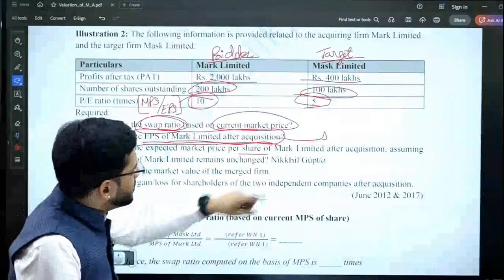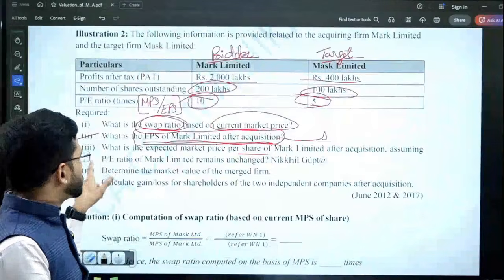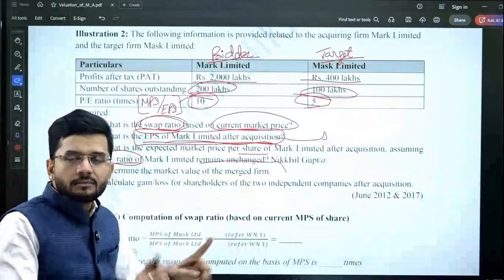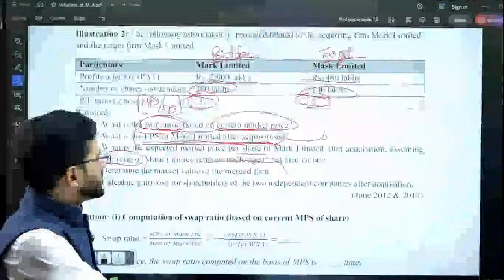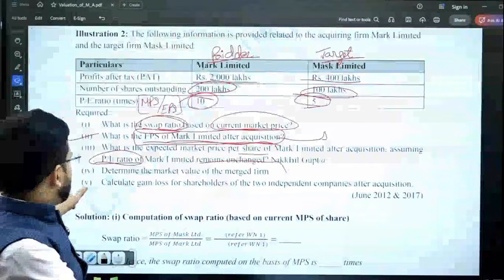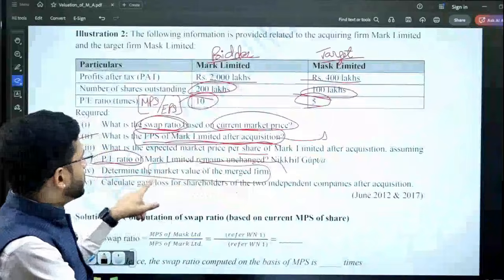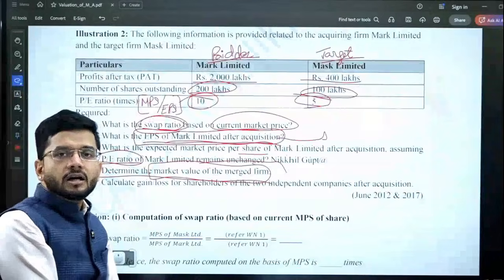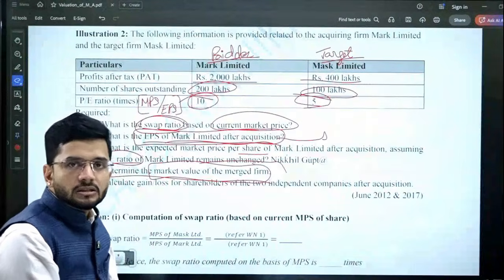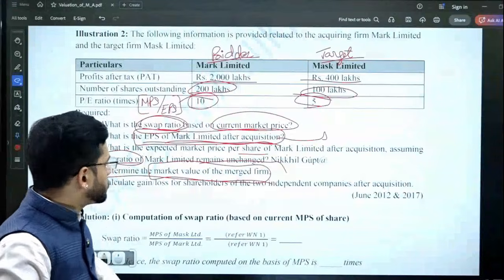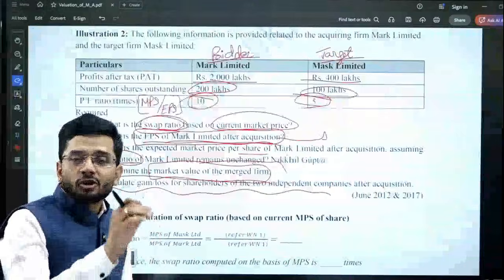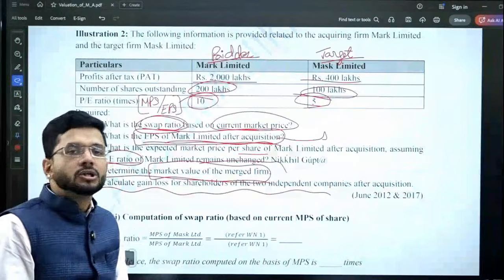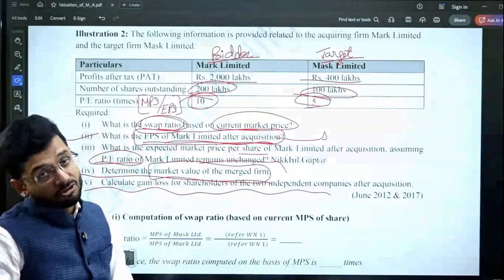What is the expected market price per share of Mark Limited after acquisition, assuming PE ratio remains the same? If PE ratio is not changed, then what will be the market price per share after acquisition? Next is determine the market value of the merged firm. What market value will it command in the market if both the firms are merged together? And finally, calculate the gain or loss of shareholders of two independent companies after acquisition. You have to compute what is the profit or loss which has accrued to shareholders of both the companies pursuant to this merger and acquisition deal.